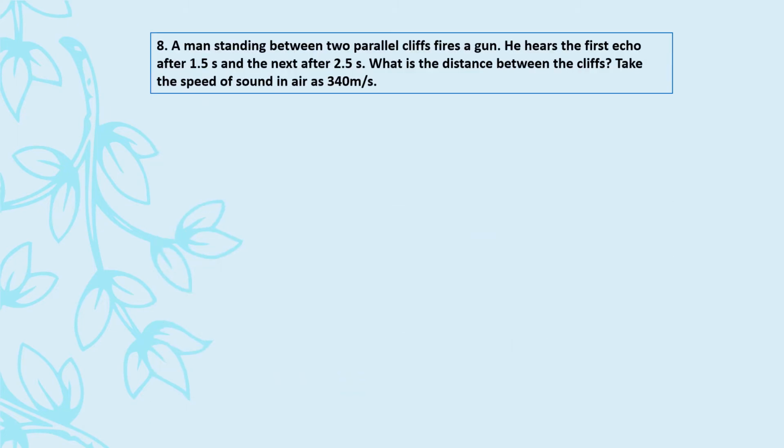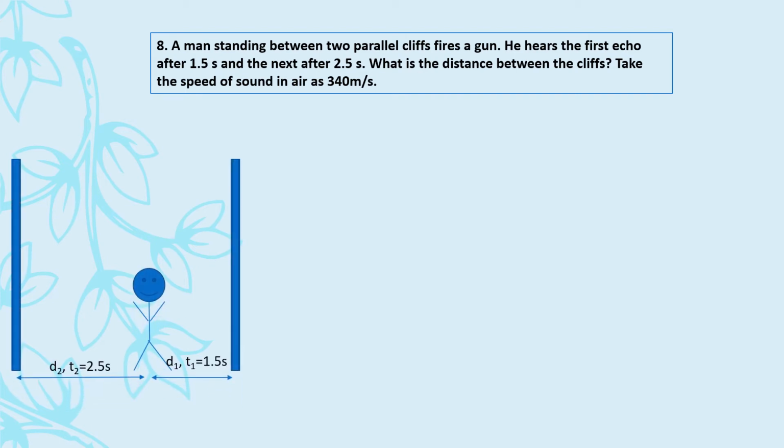Now let's move to question number 8, which is: a man standing between two parallel cliffs fires a gun. Let us see the situation in diagrammatic form. So see, this is what the situation is. Here is the man between two cliffs, right? So these are the two cliffs. So man is here, right? He hears the first echo after 1.5 seconds.